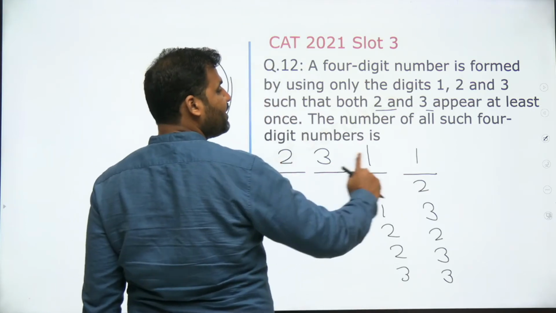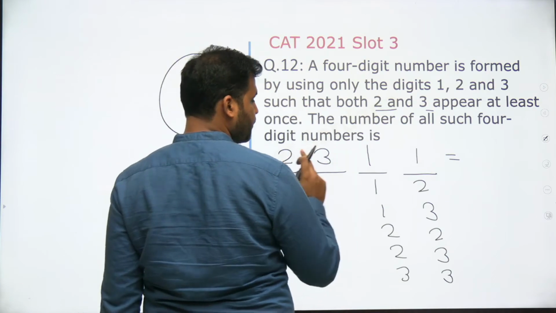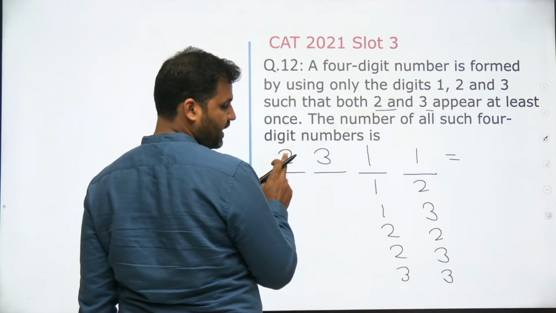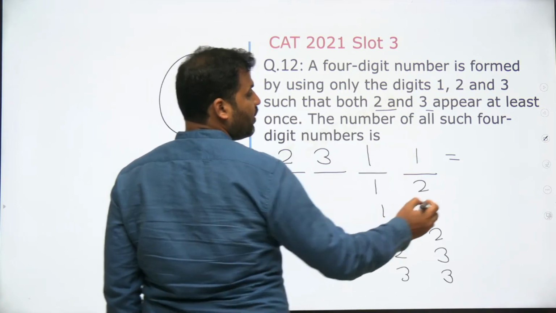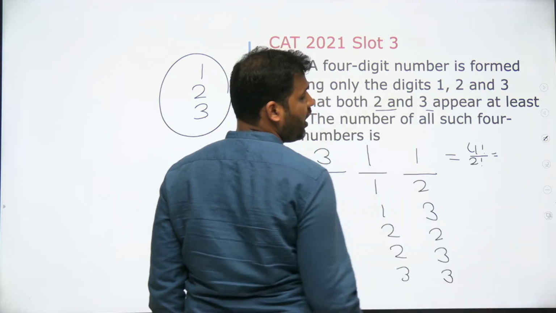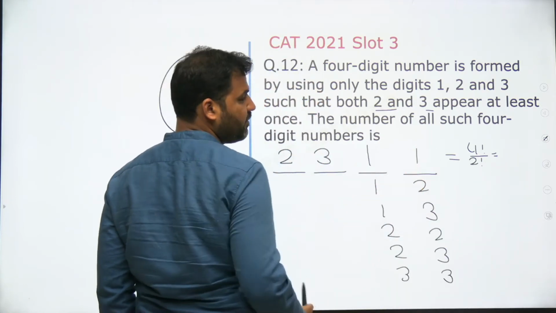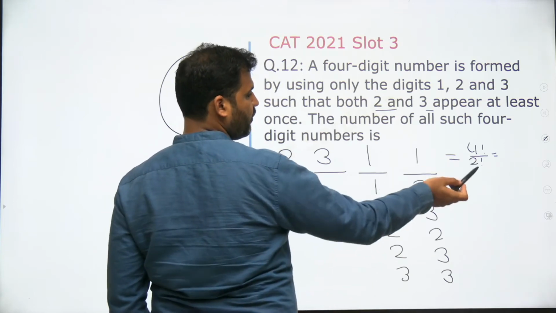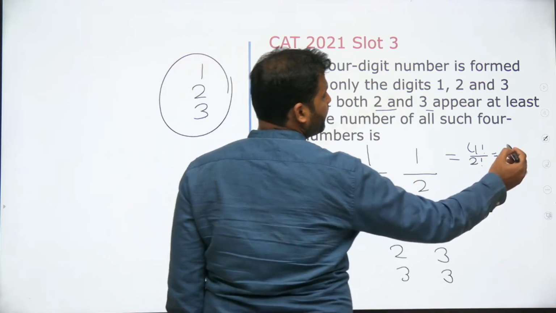Now, how many numbers you can make, right? If I ask you what are the numbers you can make in this first case, when one place is filled by 2, second place is filled by 3, next is 1, next is 1. Total number of cases would be 4 factorial by 2 factorial. Why divide by 2 factorial? Because these two are the same digits, right? So total number of arrangements will be 4 factorial by 2 factorial, and this would be equal to 12.